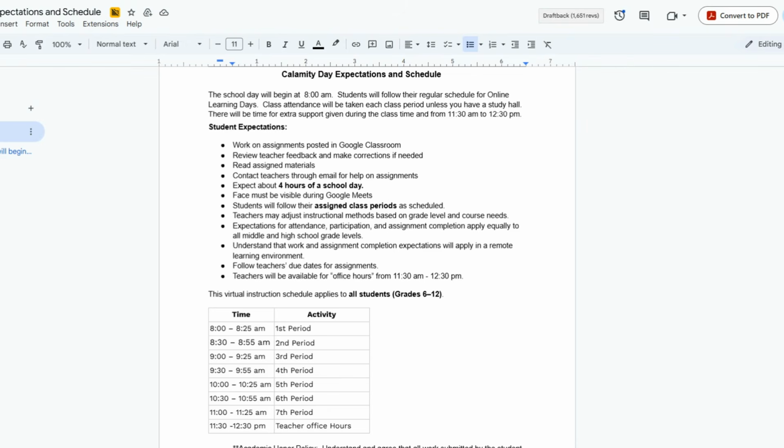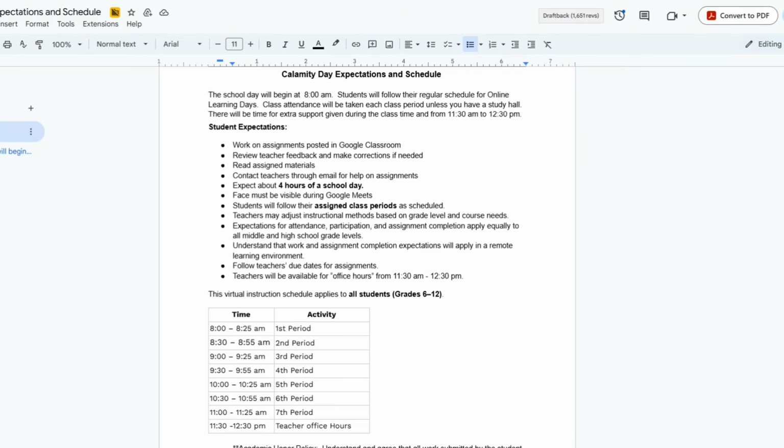We wanted to talk about some of the calamity days that we've been having as well as future plans. So, jumping right into it, today is our fifth calamity day of the school year. With that being said, as of the 24-25 school year, schools had to put a plan in place for after so many calamity days. For Valley View, that means that calamity days 6, 7, and 8, if we were not to have school, would be online learning days. This is an alternative to adding additional days to the end of our calendar at some point.